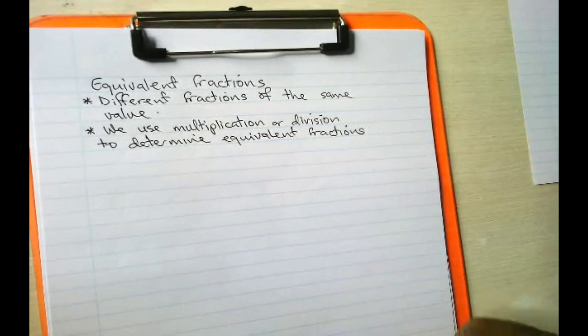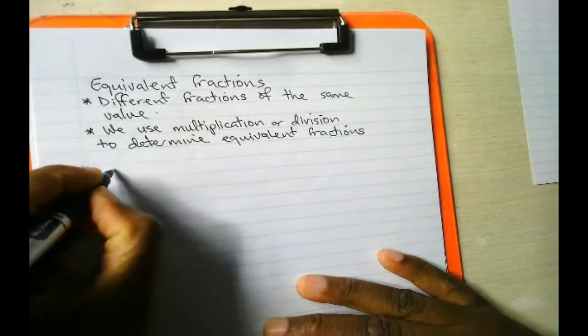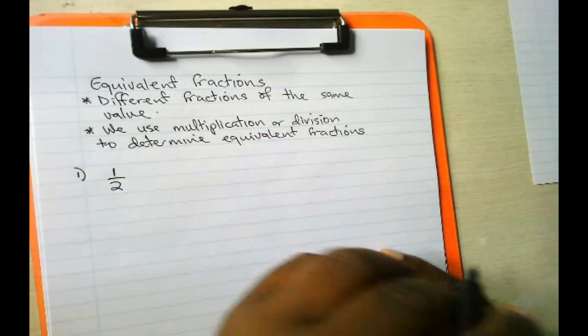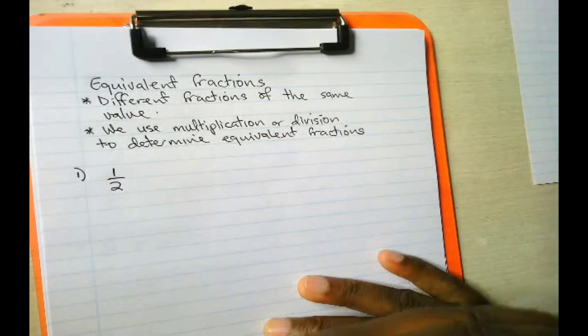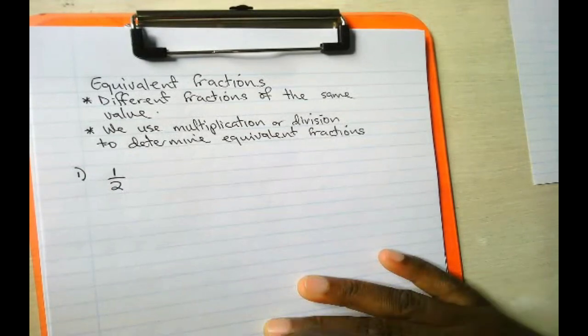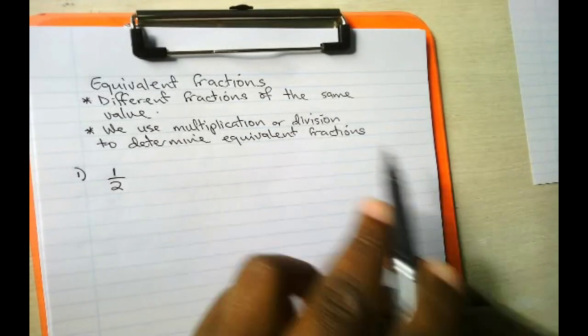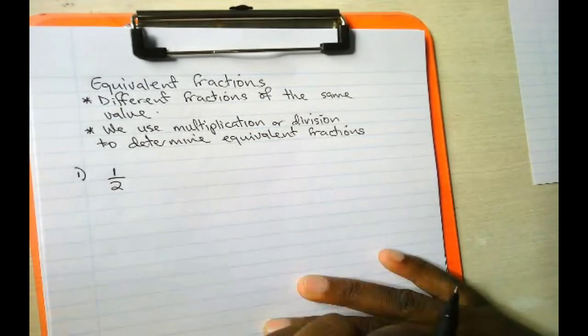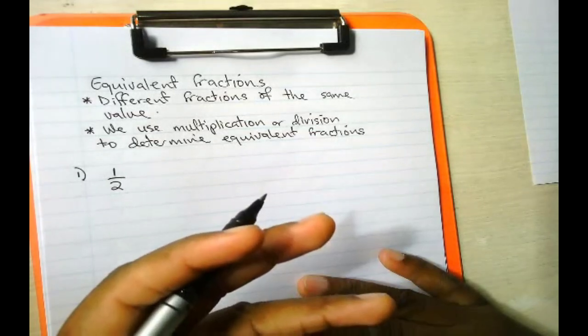The first example I have, let me say this is number 1, I have this fraction 1 over 2. Let's determine a number of fractions which are equivalent to 1 over 2. We said we use multiplication or division. In this case, for 1 over 2, we use multiplication. Let's multiply the numerator and the denominator by a single number. What number can we use? We can start with 2,